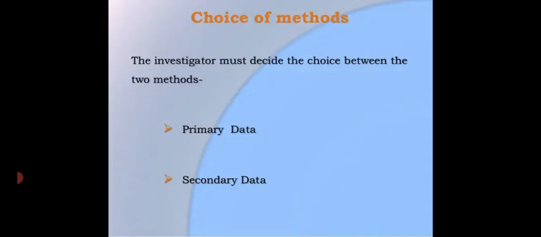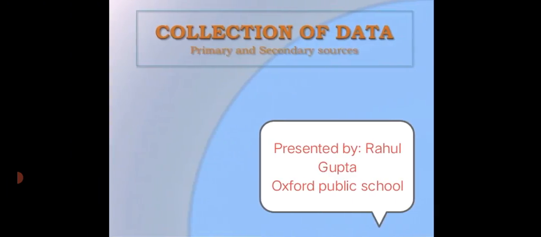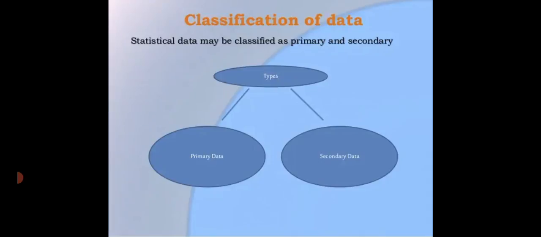The investigator must decide the choice between the two methods, the primary sources and the secondary sources. The secondary source of collection of data implies obtaining the relevant statistical information from an agency or an institution which is already in possession of that information. Secondary source implies that the desired statistical information already exists and you simply collect it from the concerned agency.